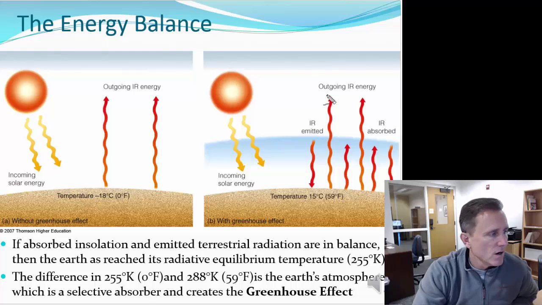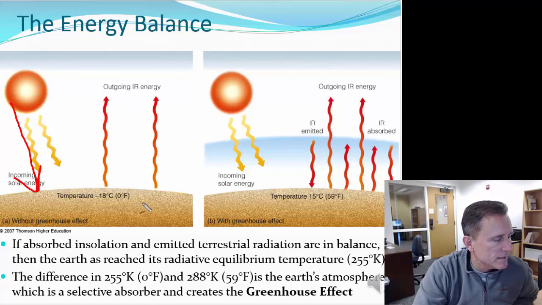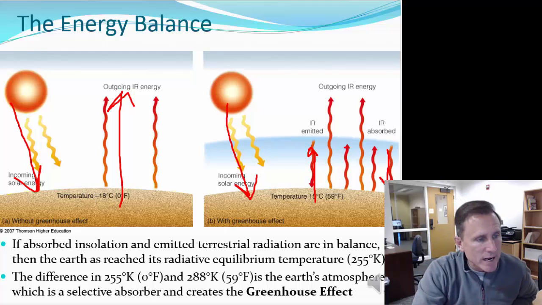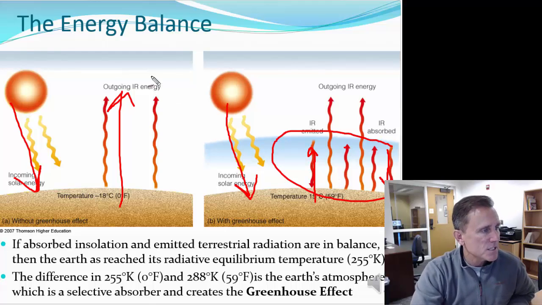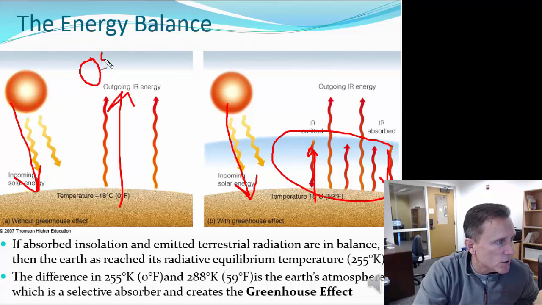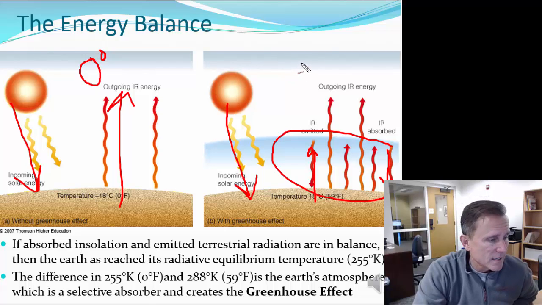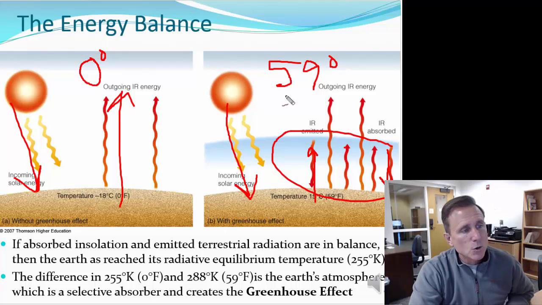With no atmosphere, all the shortwave radiation comes in, and then goes back out to space as long-wave radiation. With the atmosphere, the shortwave radiation comes in, and the long-wave radiation goes out, but it's absorbed by the atmosphere, where the atmosphere is heated, and we re-emit more long-wave radiation. We warm the atmosphere around us, and it creates a greenhouse effect. And the difference between no atmosphere is 0 degrees Fahrenheit, not Celsius, but Fahrenheit, so 32 below freezing, and 59 degrees Fahrenheit. So with our atmosphere, we're at about 59.